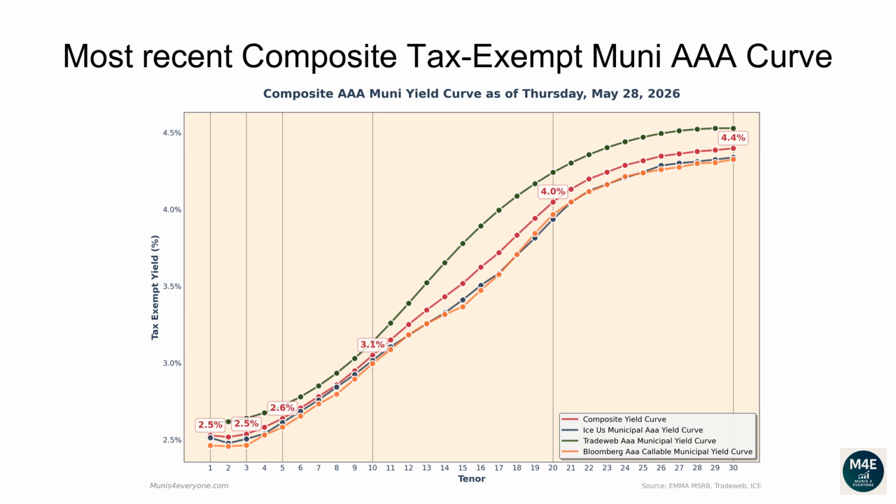The one-year composite tax-exempt yield is 2.53%. The two-year yield is 2.52%. The three-year yield is 2.54%. The 5-year yield is 2.64%. The 10-year yield is 3.05%. The 20-year yield is 4.05%. The 30-year yield is 4.4%.